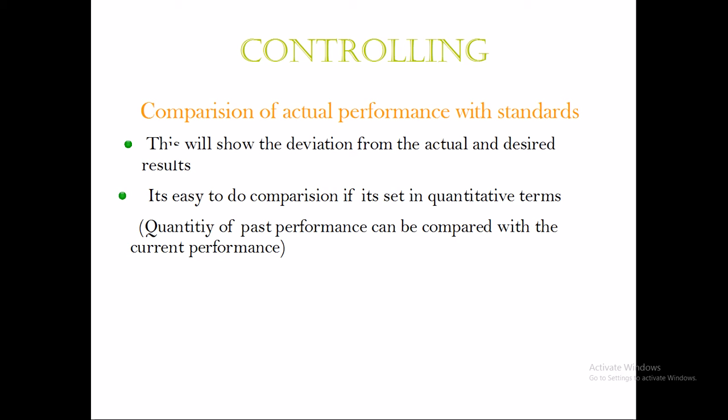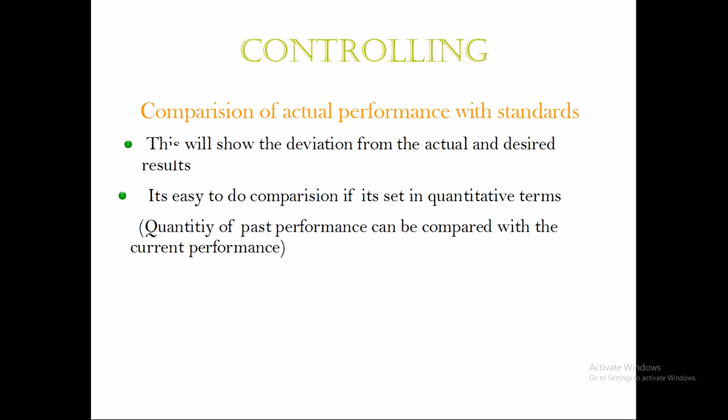So that is the standard. And actual performance is seeing how much the company has actually performed. It could be 800, it could be 850, it could be 950 also. So it could be underperforming or overperforming. Overperforming means we will be able to increase the standards. For the next month, we could increase our standard from 900 to 950.